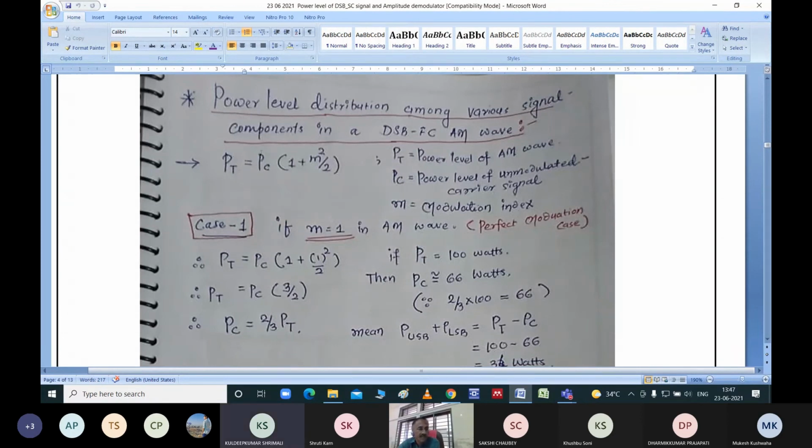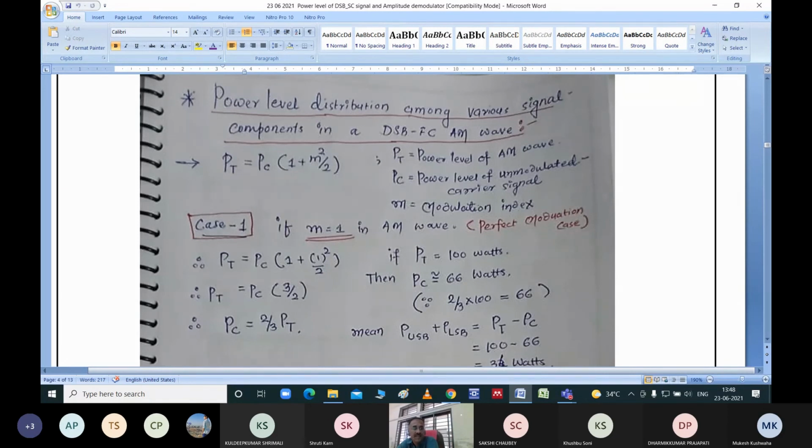Now I am assuming that PC is constant, but I will consider different values of m. In the first case, let the m value be equal to 1. Recall that while discussing the time domain view of the AM signal, we defined a parameter, the modulation index m, which is the ratio of Vm by Vc.